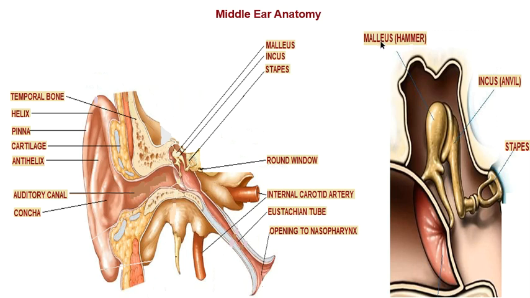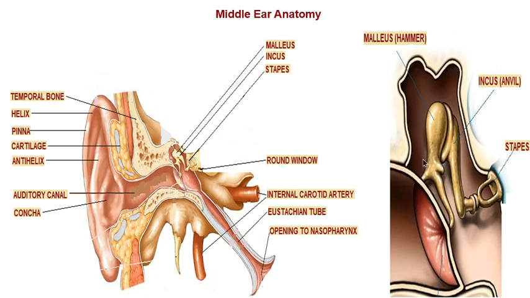Now here you can see the malleus. It is like a hammer, so according to its shape, it is also called the hammer bone. These three bones, malleus, incus and stapes, are the smallest bones of the human body, very small, tiny. All three bones collectively are not bigger than an orange seed.